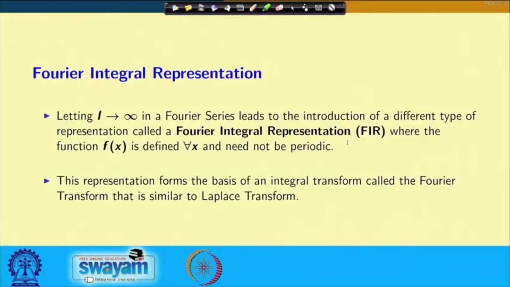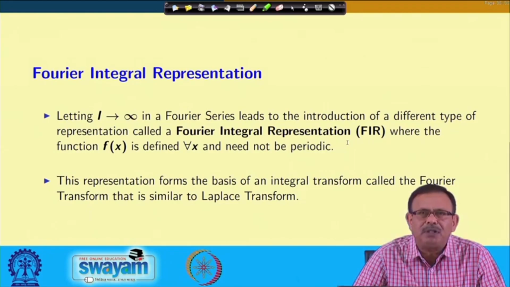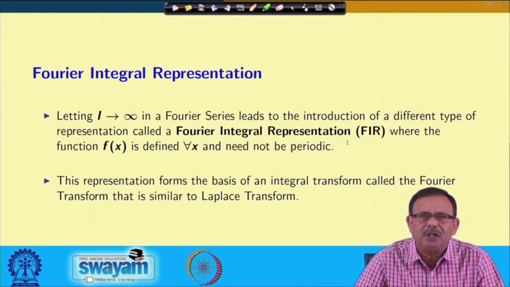Whenever we have a Fourier series, you have seen that we can define a function in the interval minus L to L. Now, when L approaches infinity in a Fourier series, this leads to a different type of representation, which we call Fourier integral representation, or FIR, where the function f(x) is defined for all x and need not be periodic.